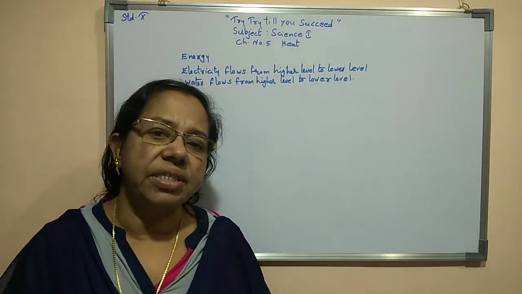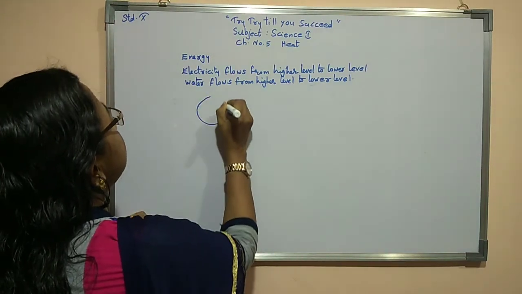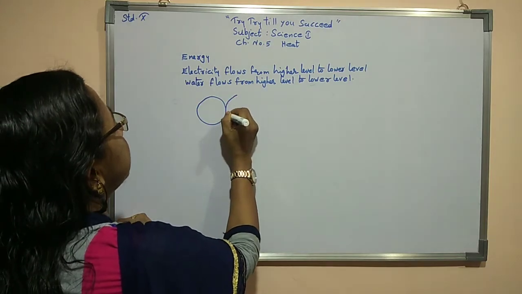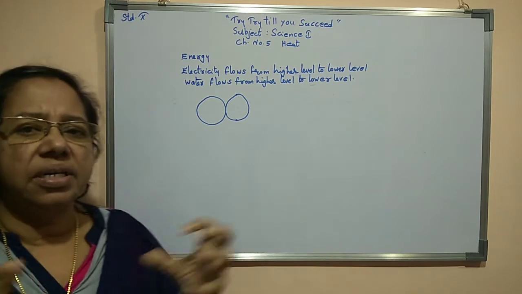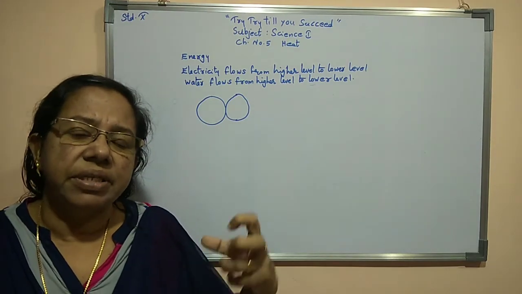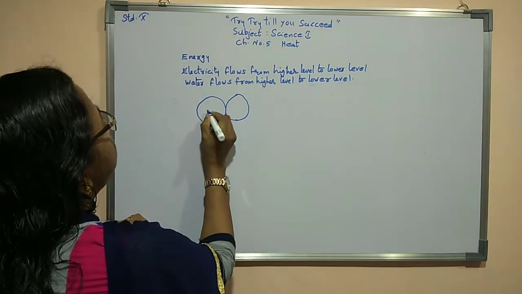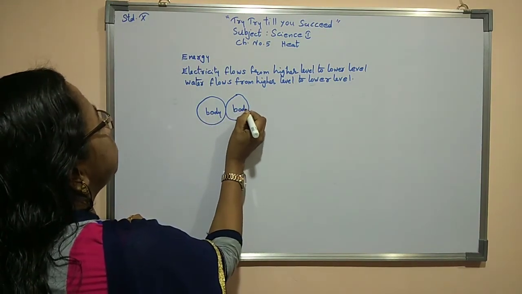Now, how it is flowing, let us see. If we are keeping two objects, this is one object, now this is the other object, both of them in touch, that means in contact with each other. So this is one body, this is the other body.